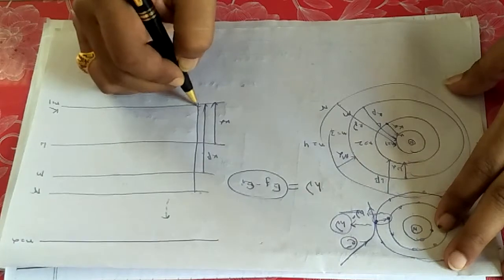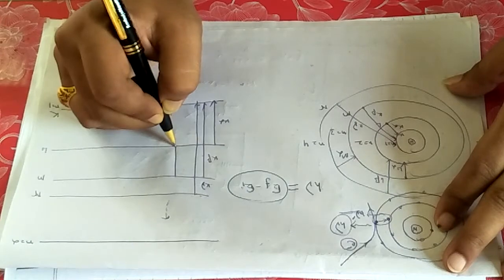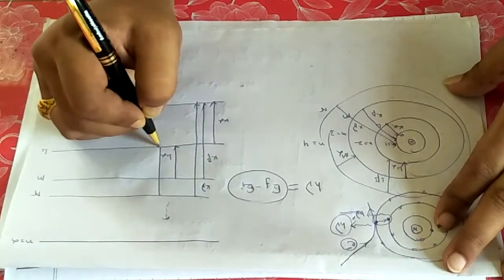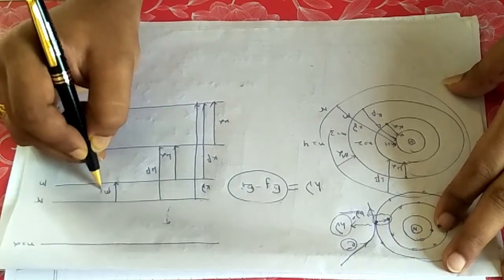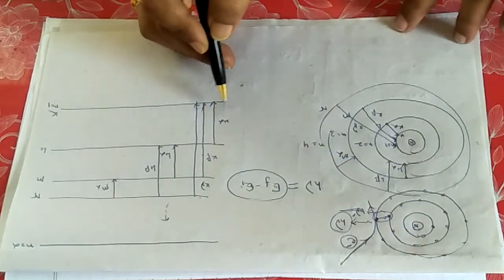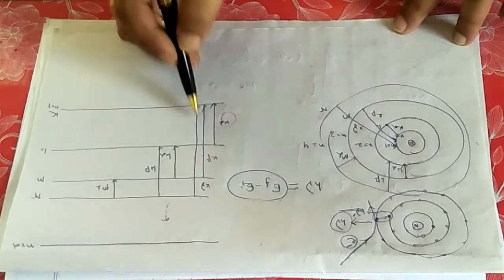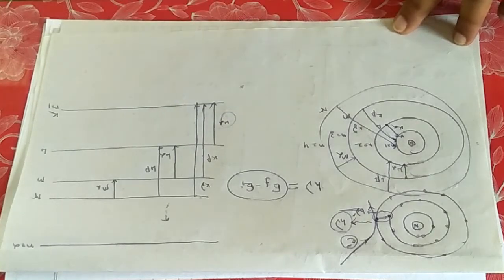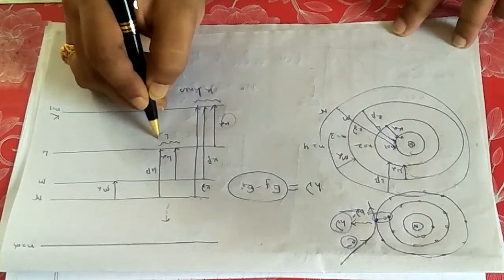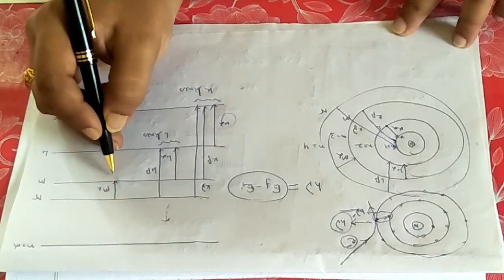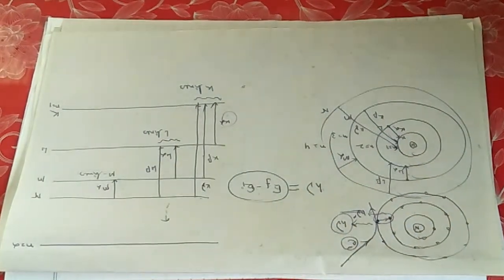From this to that, this will be K gamma. Similarly, from M to L, this will be L alpha, and this will be L beta. This will be M alpha, and so on. So the terminology comes from the shell in which the electron finally lands. If all the electrons come finally to the K shell, these will be K lines, these will be L lines, and these will be M lines. Understood? This is very simple.